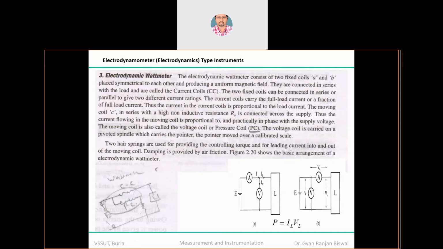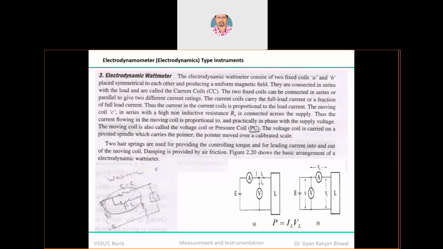As mentioned in the previous slides, there are two different kinds of arrangement. Now the arrangement is this. For example, as you can see in this particular slide, you need an ammeter configuration and a voltmeter configuration to measure the instantaneous value of the current and the voltage so that you can get the power, right? Obviously, in any circuit you have at least one source and at least one load. It can be a resistive load, or any kind of load, inductive load.